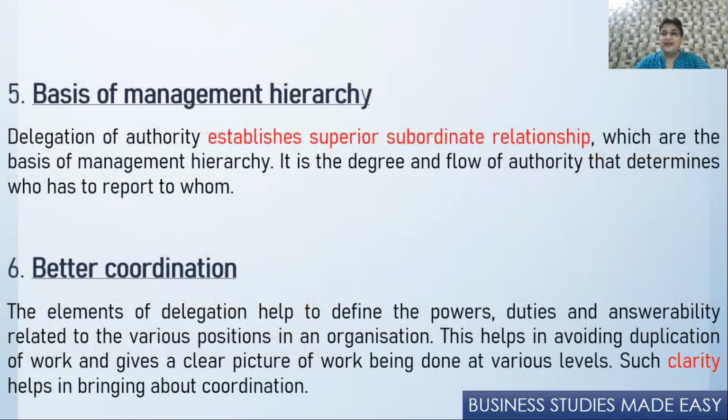Then basis of management hierarchy. Now delegation, I told you earlier, also is between two levels, between the superior and the subordinate. So the management hierarchy becomes very clear. You know who your superior is, from whom you have to take authority. You are accountable to only one superior and not more than one superior. You are not accountable to any other superior. Every subordinate has only one superior. So this establishes the management hierarchy.